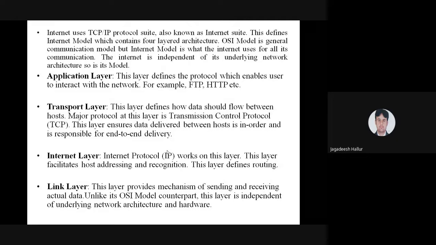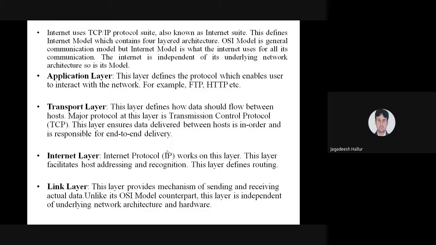So that decision has to be taken care of by this internet layer, or the network layer. The last is the physical layer. It requires a medium. Through the medium, whatever bits are there, that has to be carried.